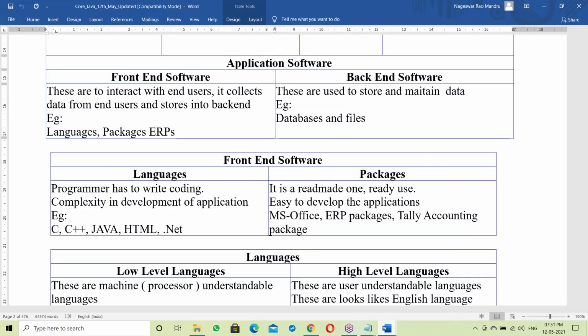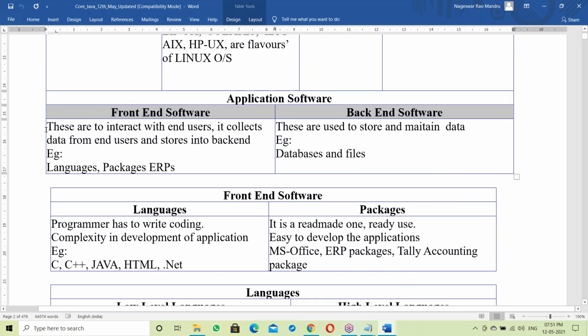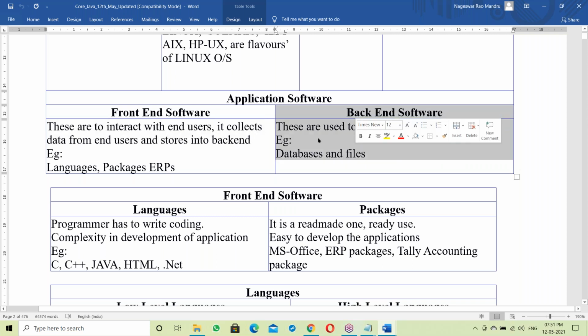See here, front end: these are used to interact with end users. It collects data from the end user and stores it in the backend. So what is backend here? These are used to store and maintain data. For example, databases store data. Files also store data. So databases and files come under backend.